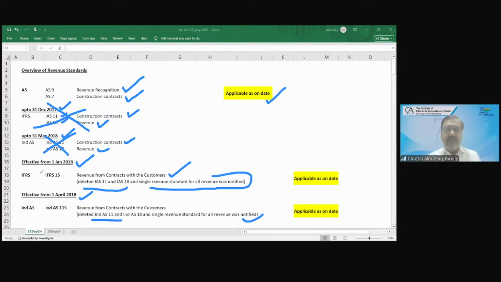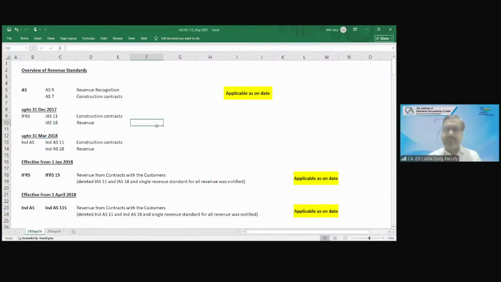Why is it important to tell you this entire story? Because at times when you Google or download old videos, you may find a reference to IAS 11, IAS 18 or Ind AS 11, Ind AS 18.